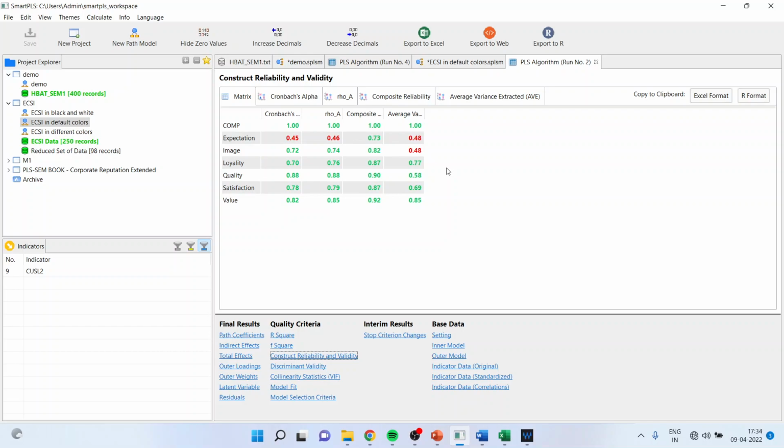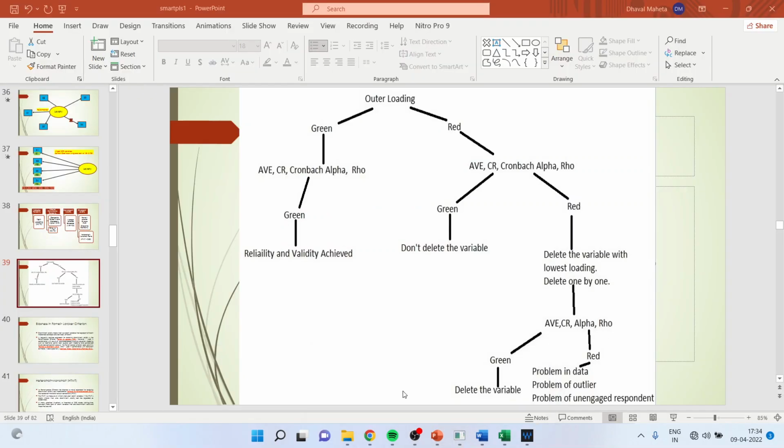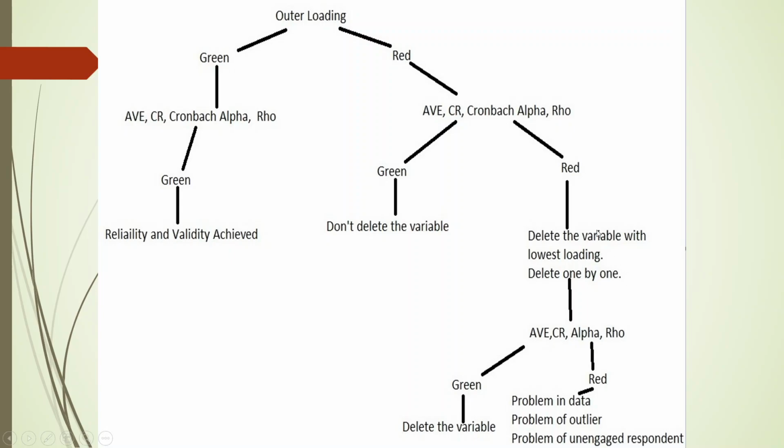But after deleting the statement, at any moment of time, if they remain red only, then what to do? So let us go there again in the flow. What is the flow? Outer loading red, AVE, CR, Cronbach alpha, rho red, deleting the variable with lowest loading one by one. They have turned green, which we have seen in our case that the loyalty construct has turned green. It means that Loyal 2 has been removed from our analysis.